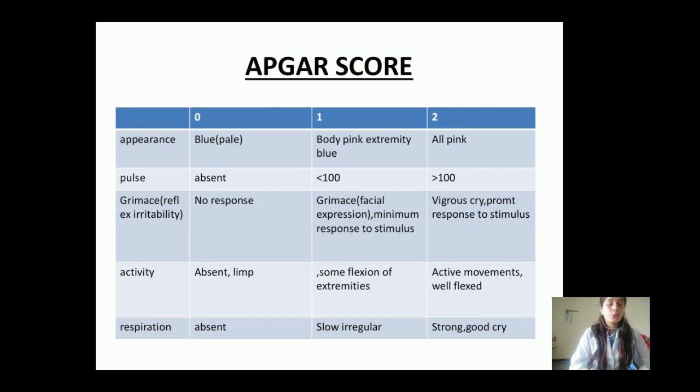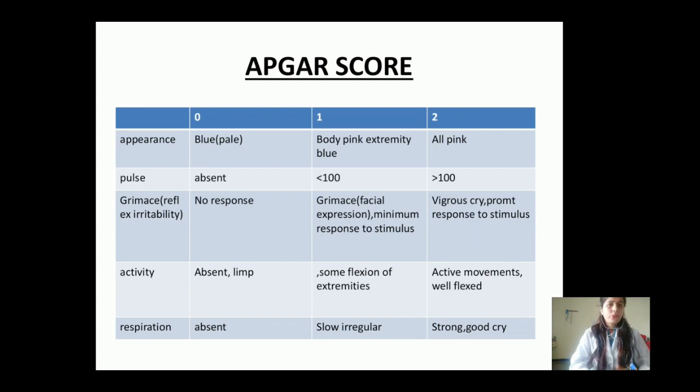Then next we will move to the next parameter, that is grimace. In grimace basically we are checking the response of the child, how he is responding to stimuli, and we will check the reflexes of the child. If the child is not giving any type of response, we are pinching the child, we are touching the child, and the child is dull and not giving any response, in that condition we will give 0 marking in grimace.